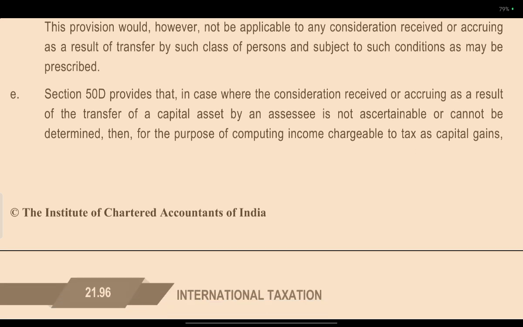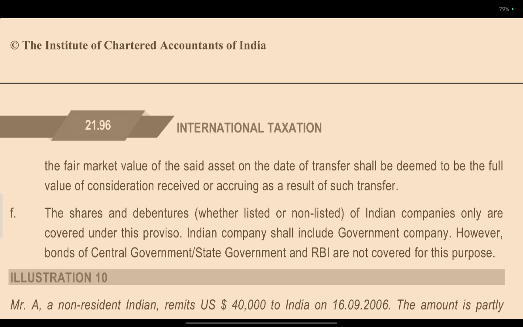Section 50D provides that where the consideration received or accruing as a result of transfer of a capital asset by an assessee is not ascertainable or cannot be determined, then for the purpose of computing income chargeable to tax as capital gain, the fair market value of the asset on the date of transfer shall be deemed to be the full value of consideration received or accruing as a result of transfer.